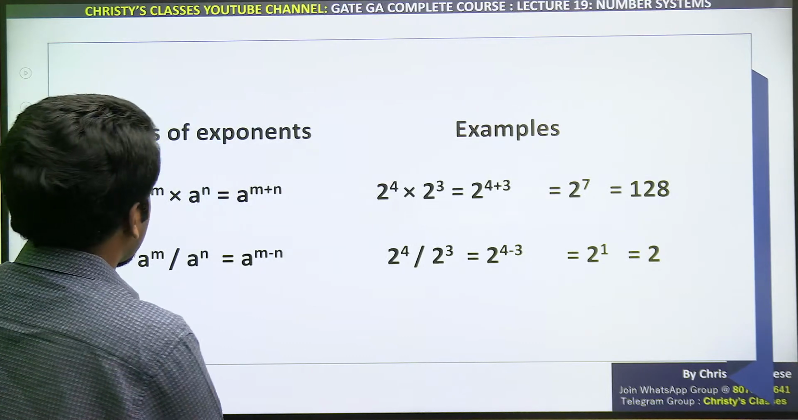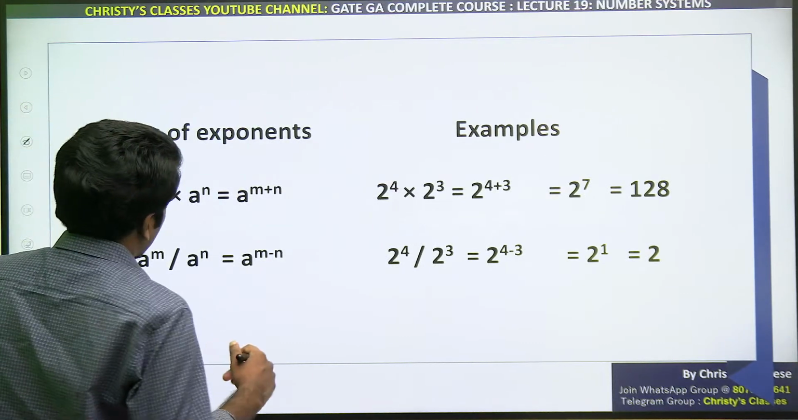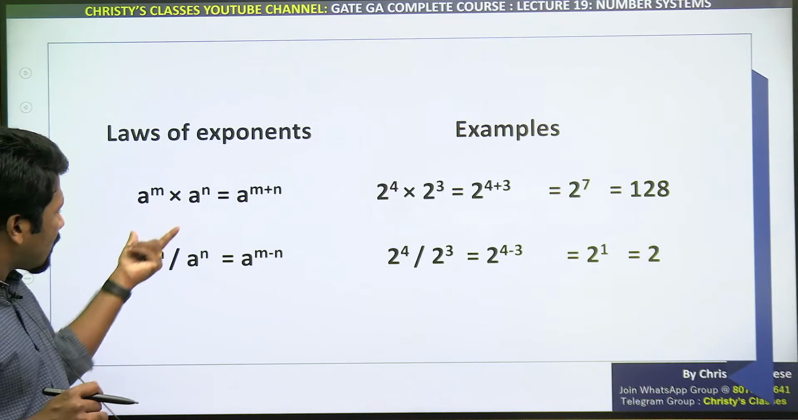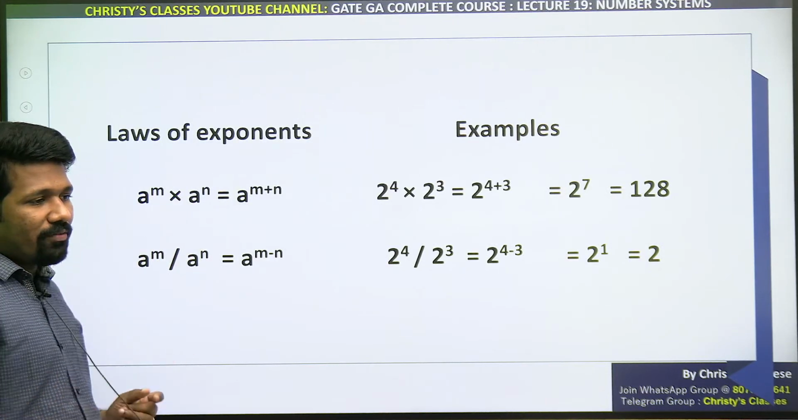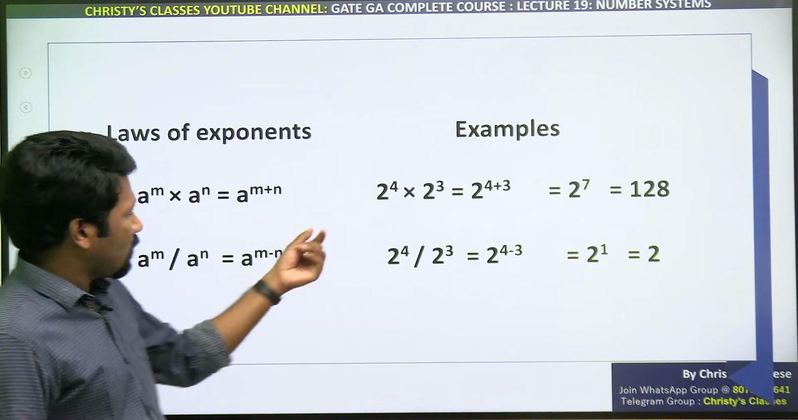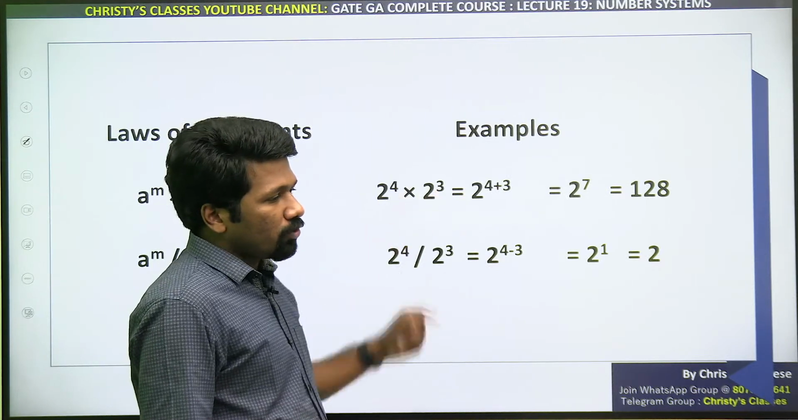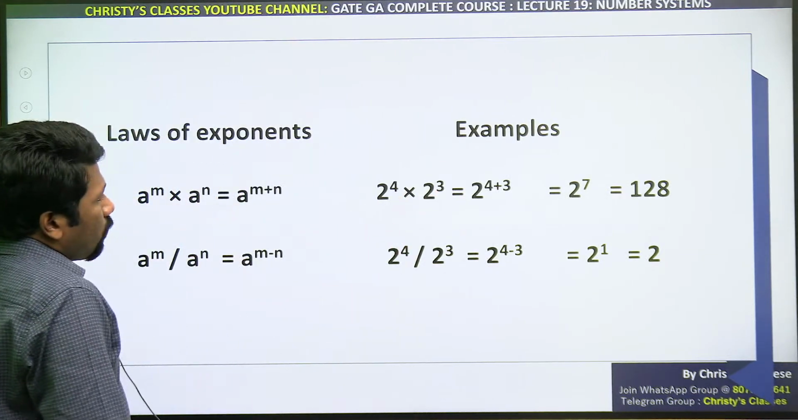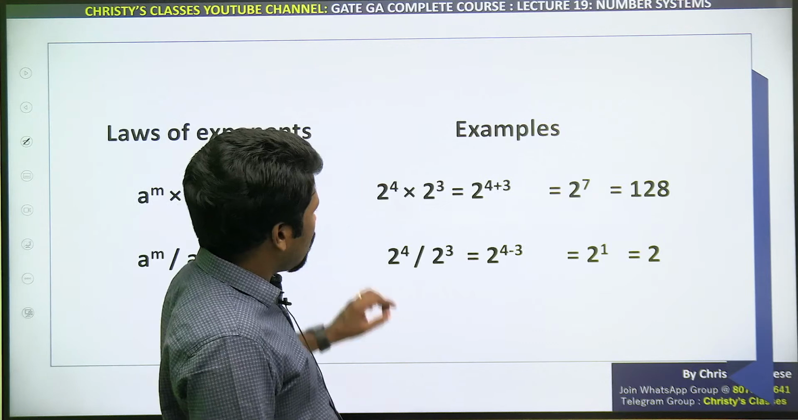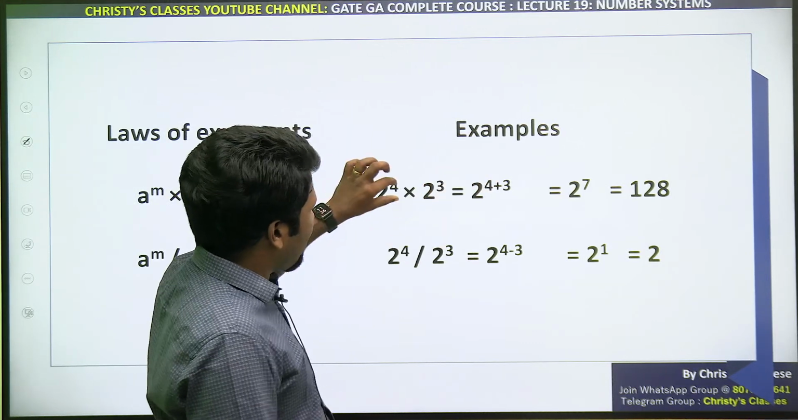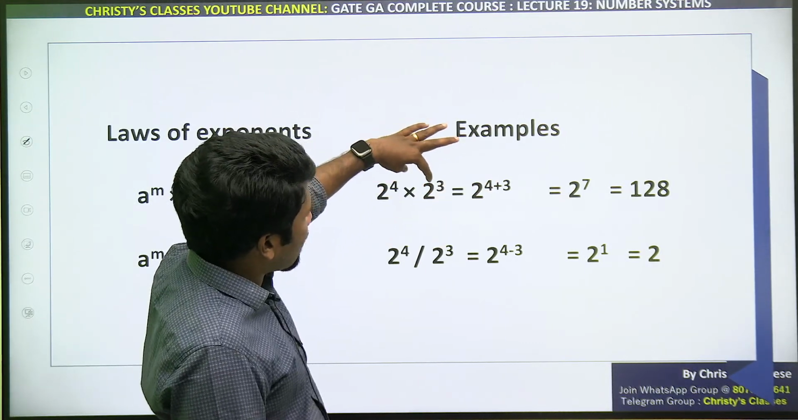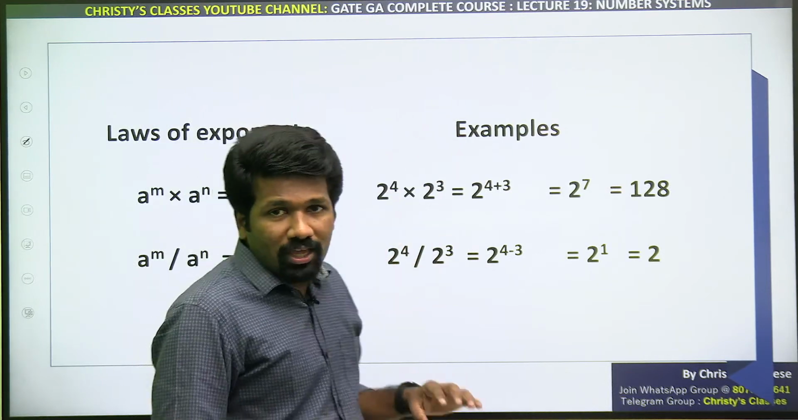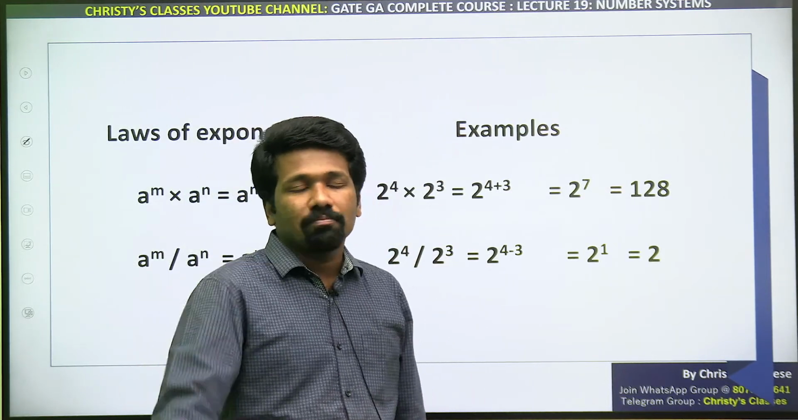So anyway, laws of exponents का first set of rules are when the bases are same, how to multiply and divide. When bases are same, for example, 2 raised to 4 into 2 raised to 3. 2 raised to 4 into 2 raised to 3 क्या होगा? 2 raised to 4 plus 3 होगा. To multiply it, you just add up the powers only if bases are same.